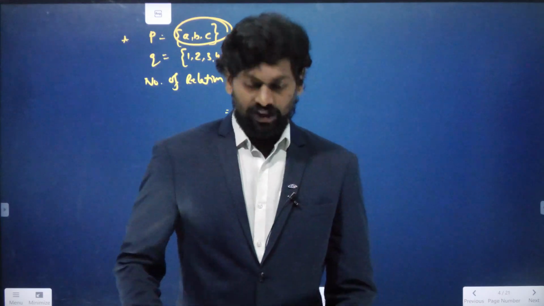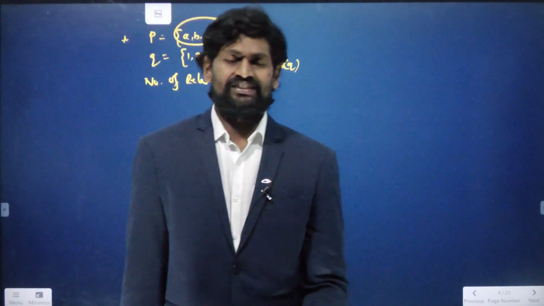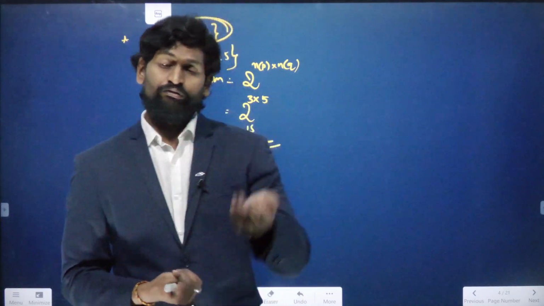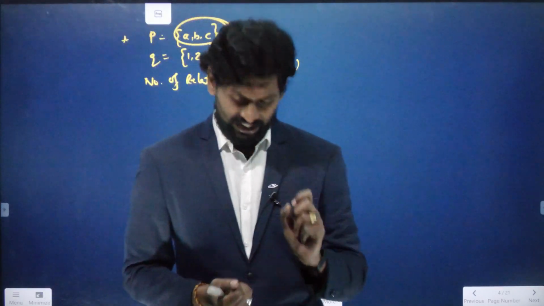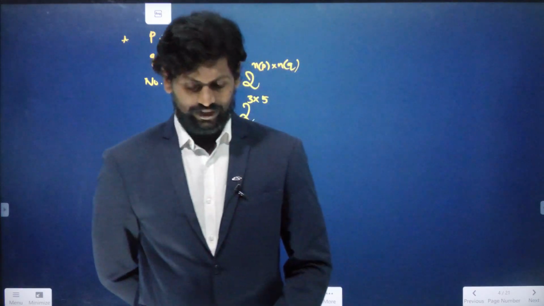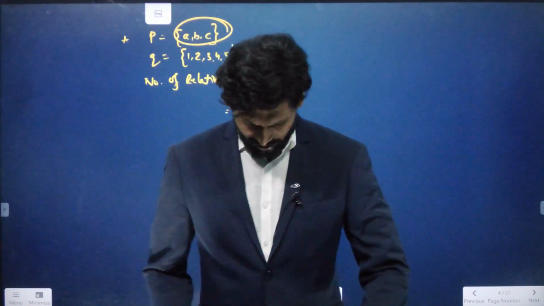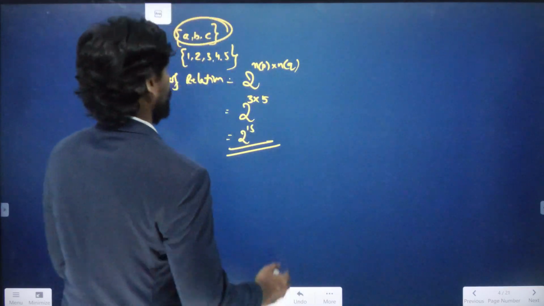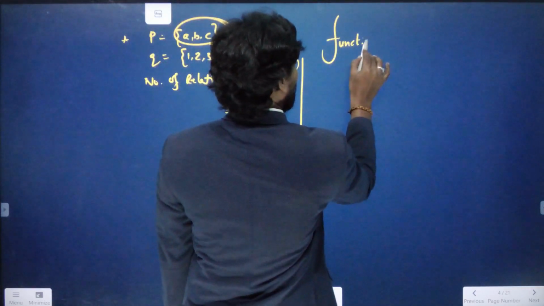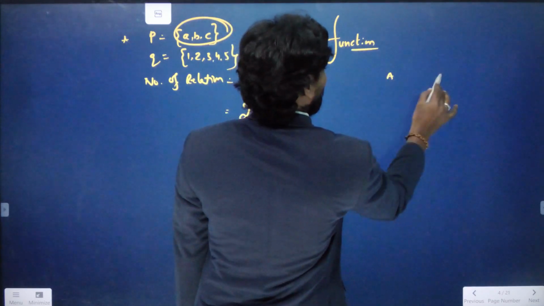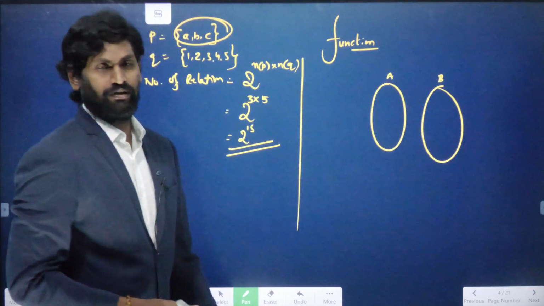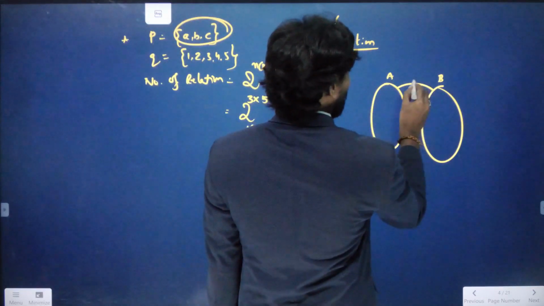Right. Now let us discuss the function. A function is nothing but an extended form of a relation, simply. Let me give a brief explanation: a function is a relation F from set A to B. Let me discuss the function. Say set A and set B are there. Set A has some elements, and set B also has some elements. From A to B, there is a relation F.